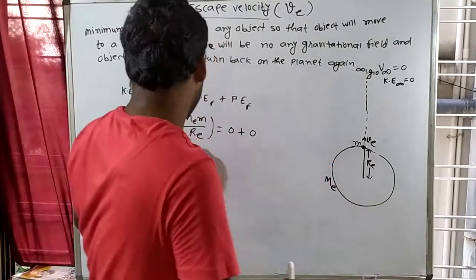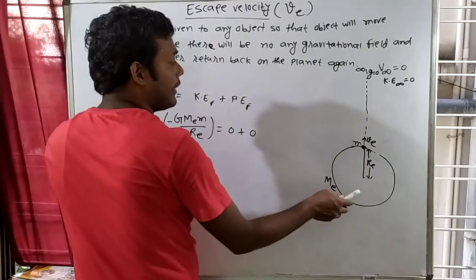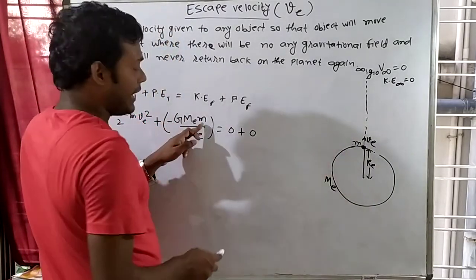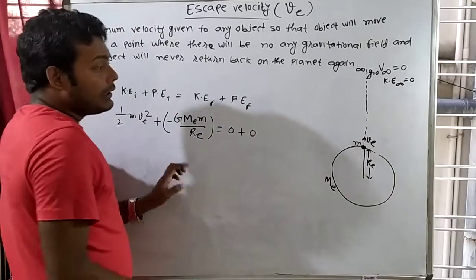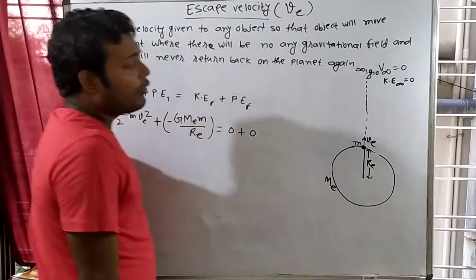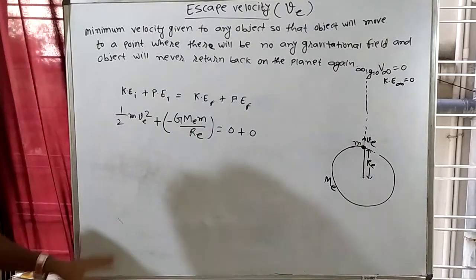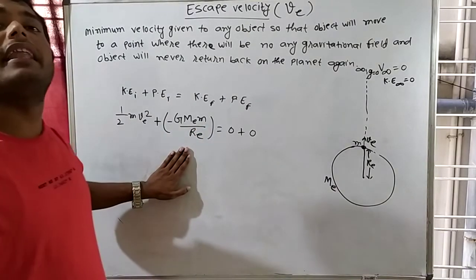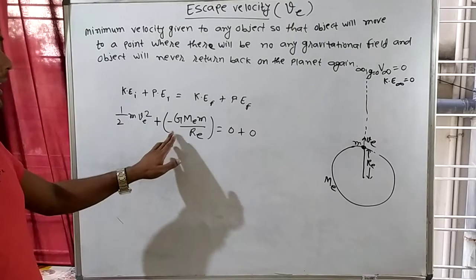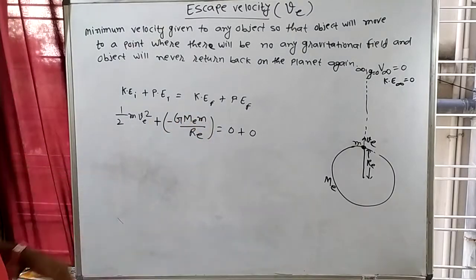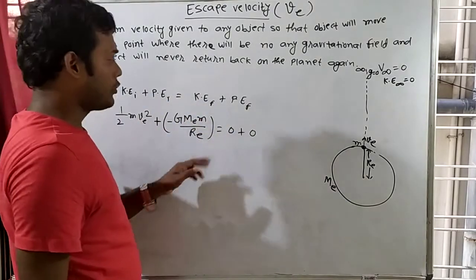So minus G times m1, the mass of Earth, into the test mass, small m, divided by the distance between the two, that is Re. So this is the potential energy formula, minus G M m by Re. What is capital M? Mass of Earth. What is small m?